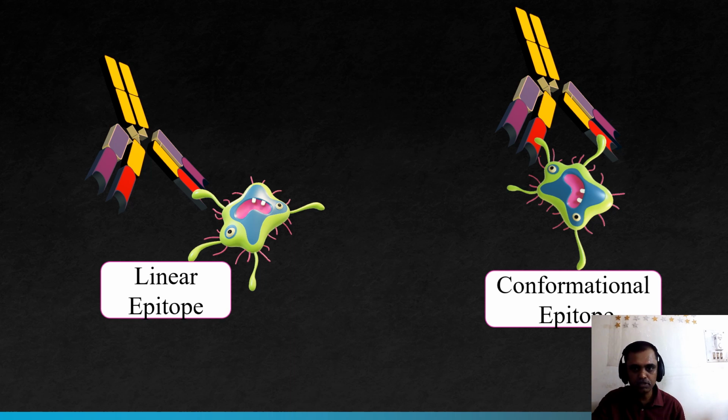There are multiple sequences, more than one part of the antigen combined with one or two parts of the antibody. It is known as conformational. Simply, this is only one attachment, this is multiple attachment. Multiple attachment is known as a conformational epitope. Mostly B lymphocytes go for conformational epitopes and T lymphocytes go for linear epitopes.